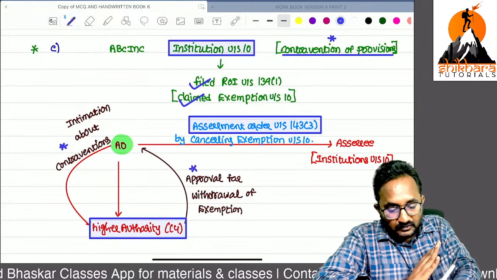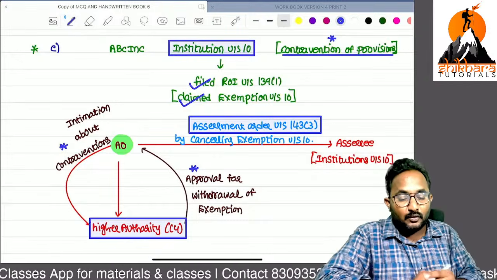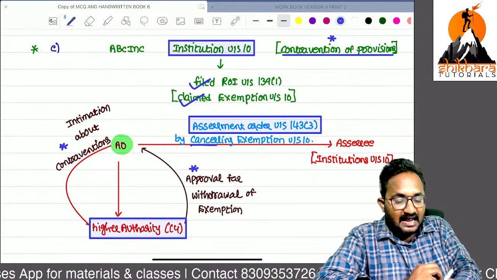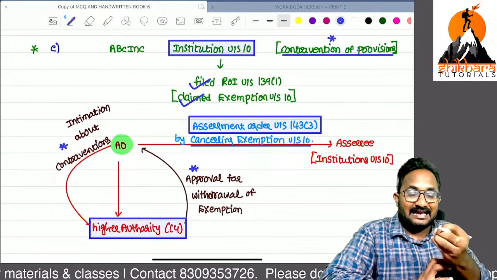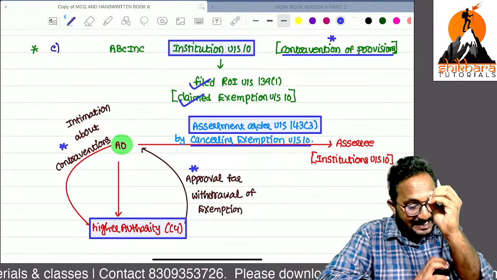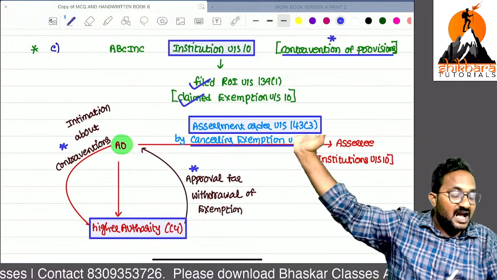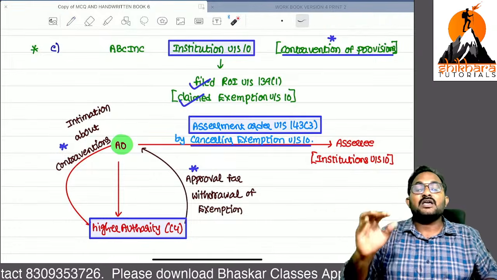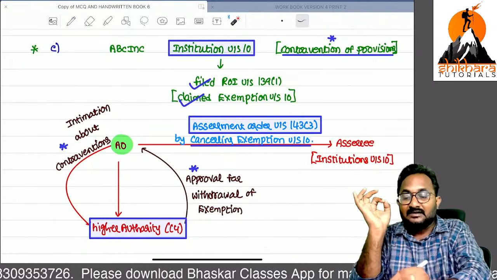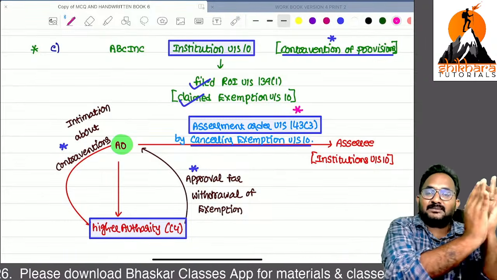Now AO needs to take approval of withdrawal of exemption from them. Only by using that can he cancel the exemption. Suo motu or directly, he can't cancel the exemptions without taking approval from the higher authorities. With the help of those approvals only, you can cancel the exemptions while you are conducting the scrutiny assessment.